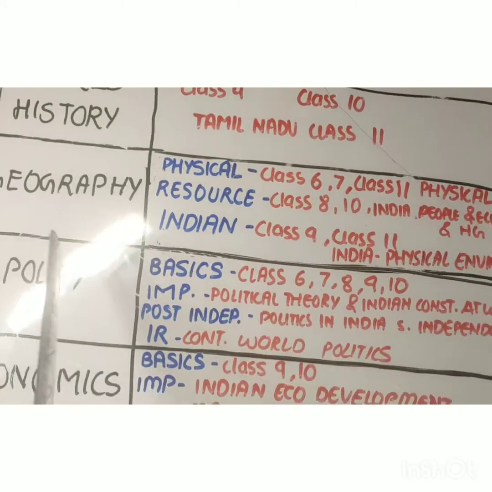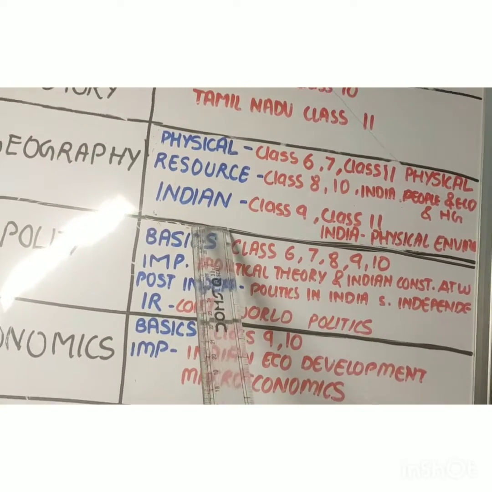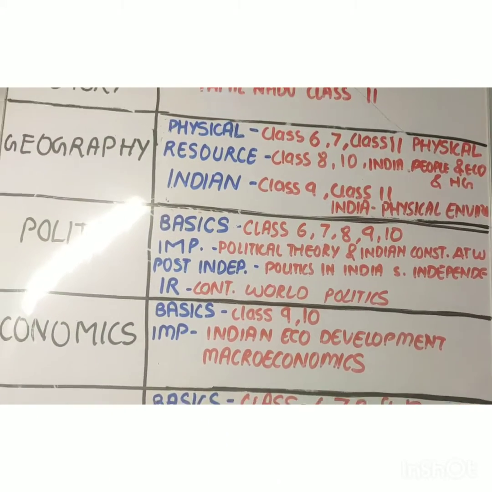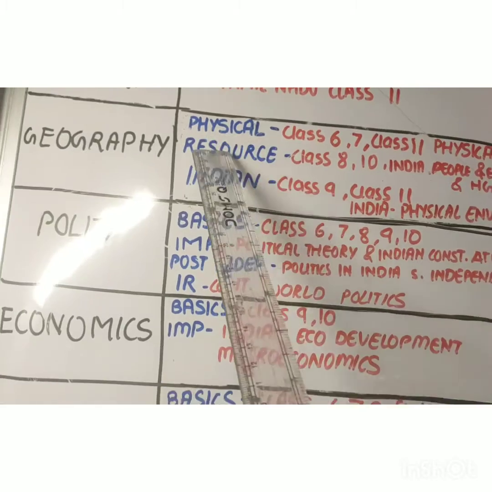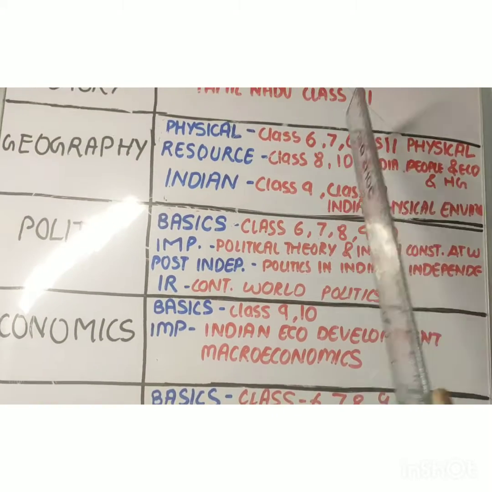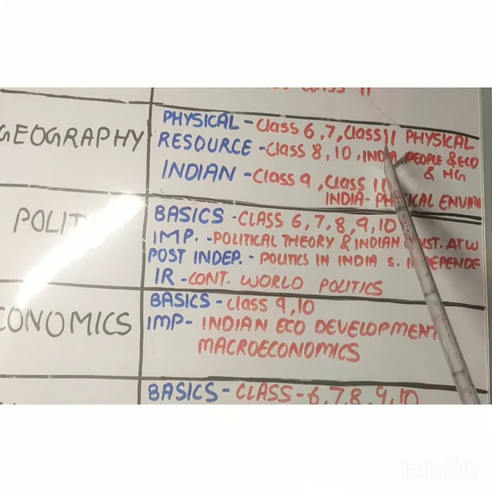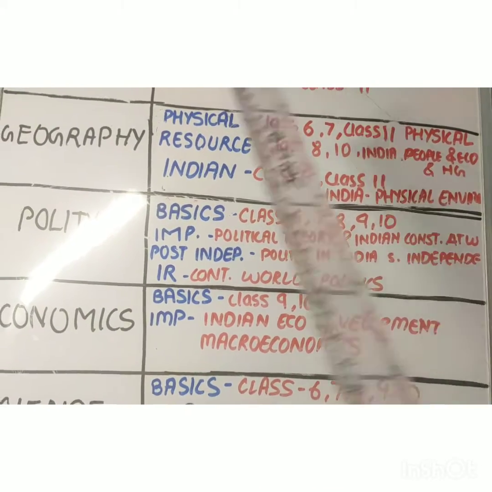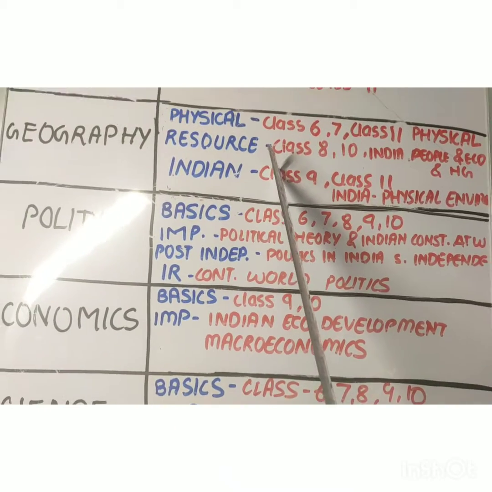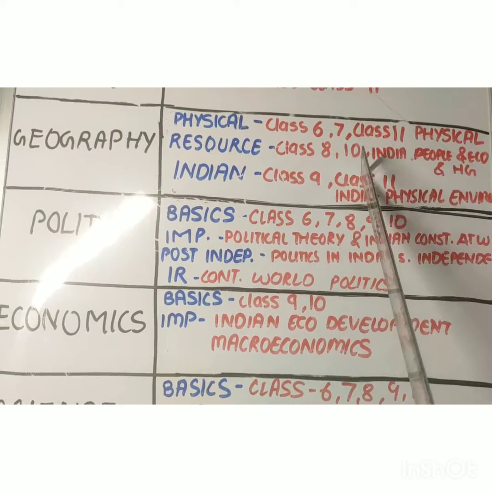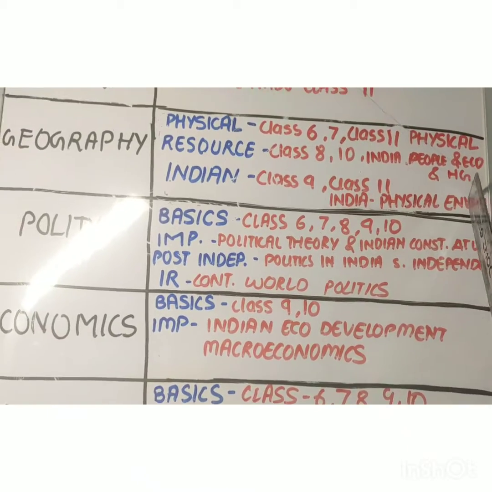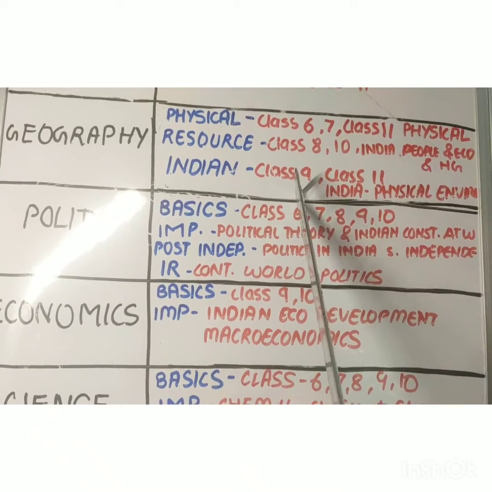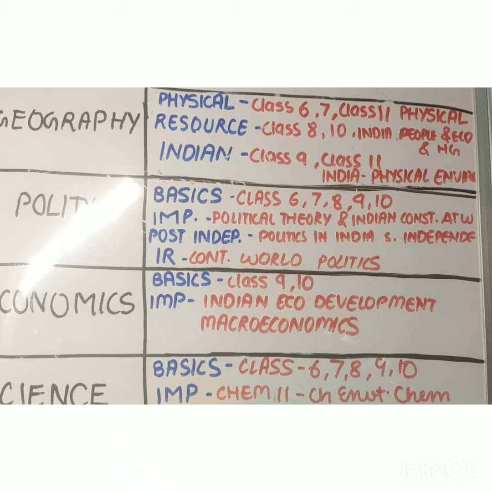Just go for the Tamil Nadu class 11th history book part 2. It has very concise and crisp notes. Just go through it. Now for geography, I have made 3 divisions, because if you go from 6th, 7th, 8th, 9th, 10th, your continuity will get disrupted. So for maintaining a balance, for physical geography, read class 6th NCERT, class 7th NCERT, then the class 11th book of physical geography. Your entire content will be covered.